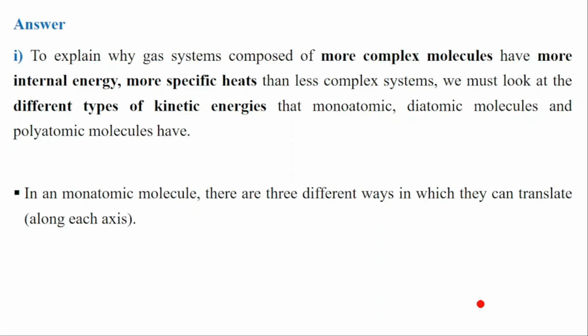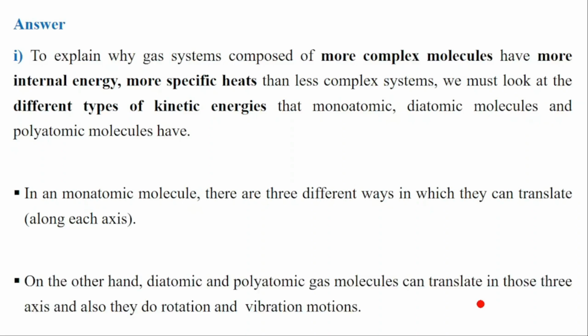Let's see, for example, in monoatomic molecules, we have three different ways in which they can translate or move. They can move in the X, Y, and Z directions. That means three types of movement. Translation means moving from one position to another. The diatomic molecule can also do the same, and the polyatomic molecule can also do the same. That means all molecules can have three translations: translation on X, translation on Y, and translation on the Z axis.